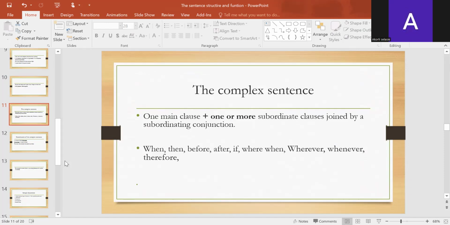In the complex sentence, the subordinate clause must always carry along the subordinating conjunction, so that the subordinating conjunction is not left in the middle with the main clause on the left-hand side and the subordinate clause on the right-hand side. No.